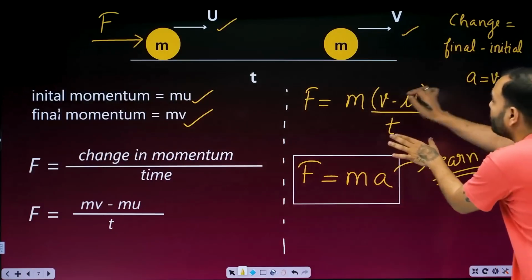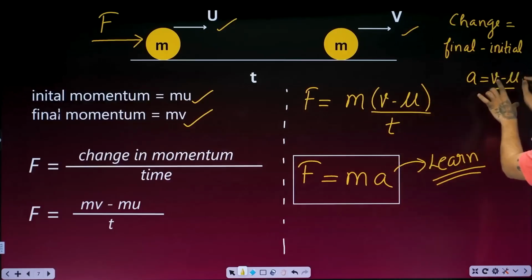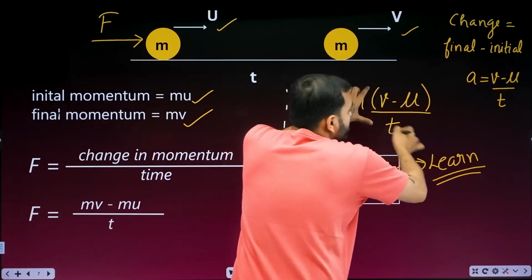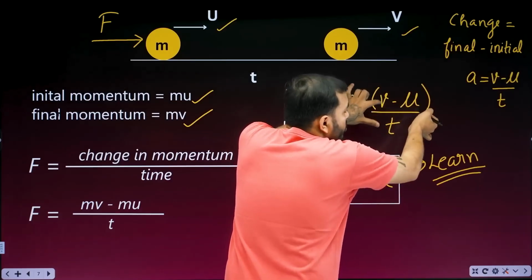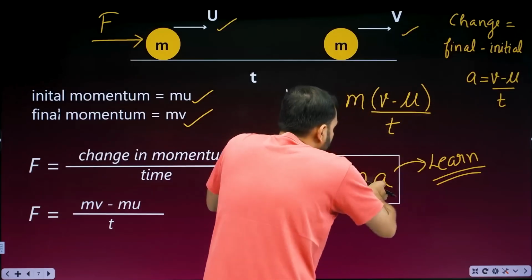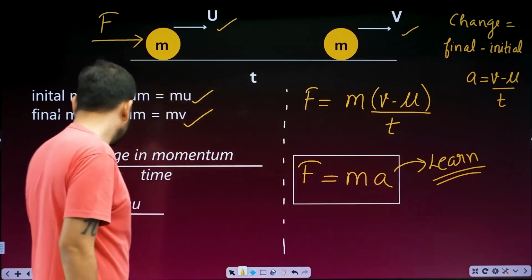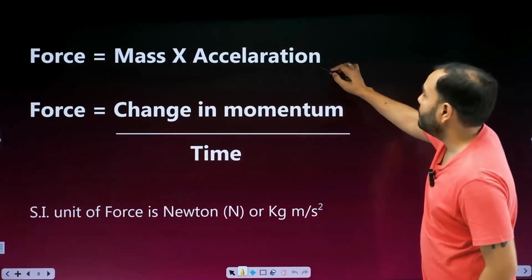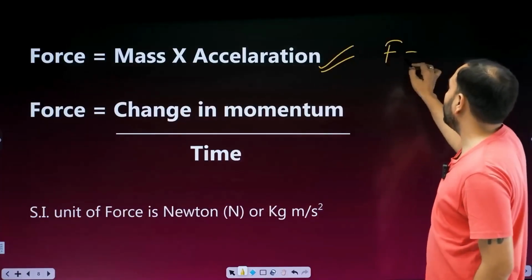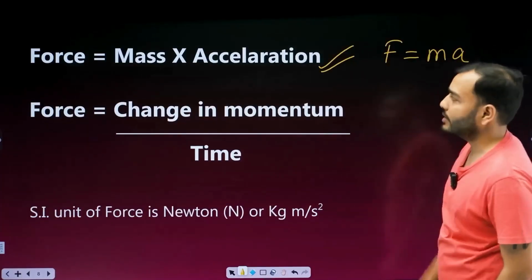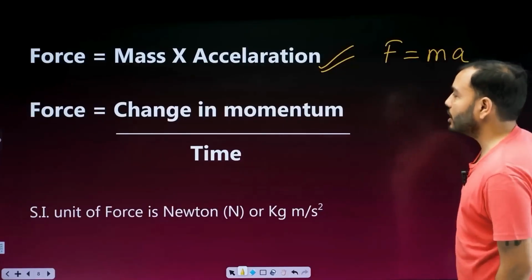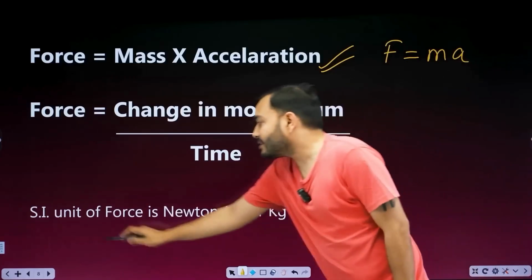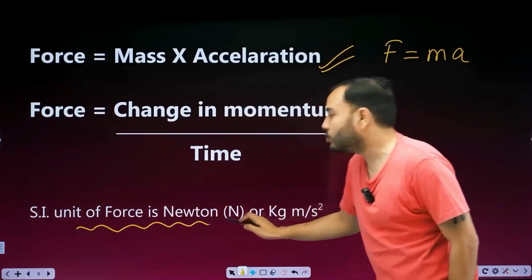I said recognize this thing. What is this? Acceleration. v minus u by t, change in velocity upon time, is acceleration, and m came here. So F is equal to ma. Clear? So if I see, we got two formulas for force. First, F is equal to m into a, mass into acceleration. Second, F is equal to change in momentum upon time.